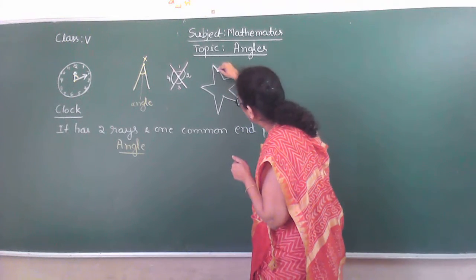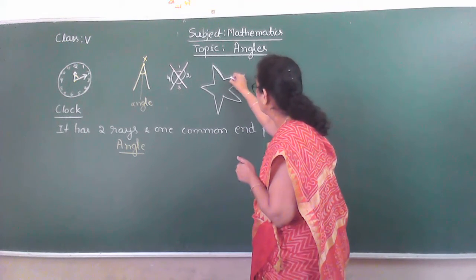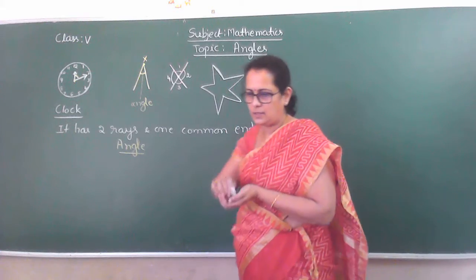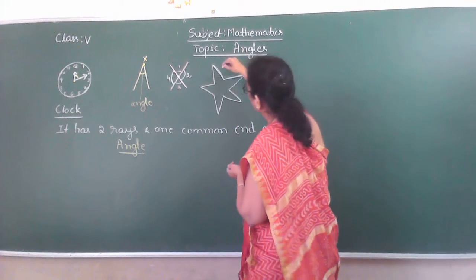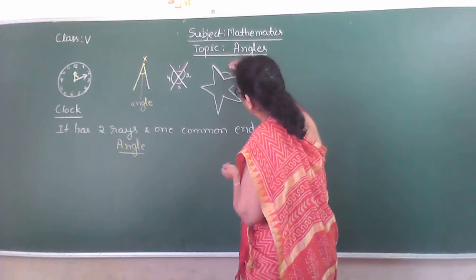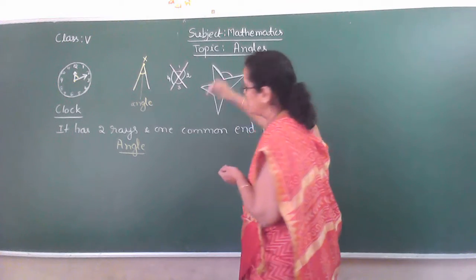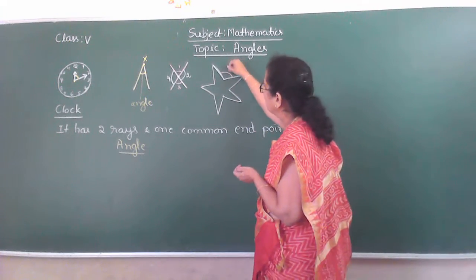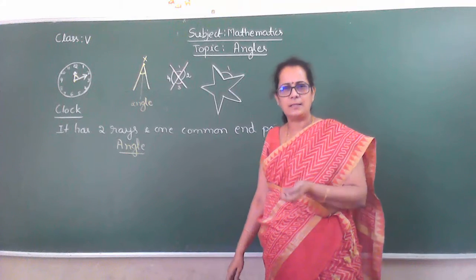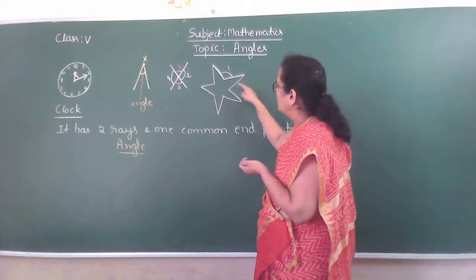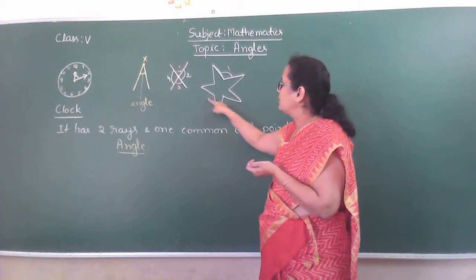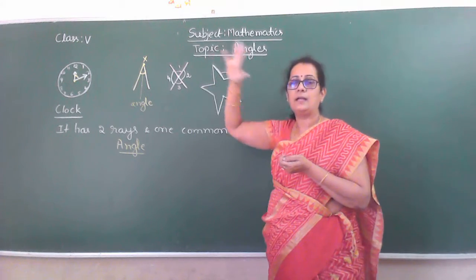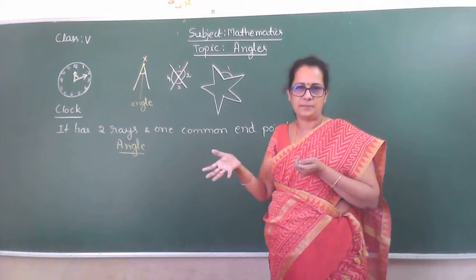See, this is one straight line and this is another straight line. So you can see the angle between these two rays, isn't it? So let us take one angle. 1, 2, 3, 4, 5. So you will get 4 angles outside the star.